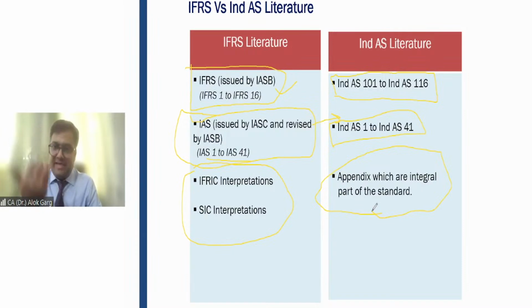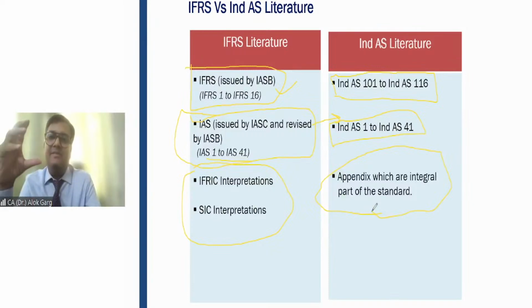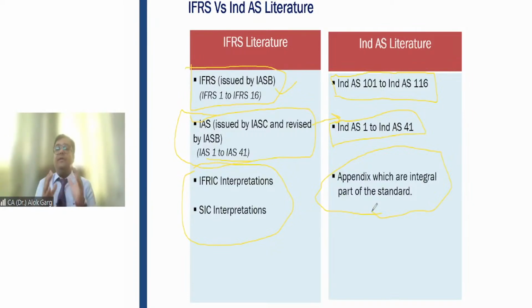So when you open the standard, first of all, you will find the standard like Ind AS 16, Property, Plant and Equipment. Then you will find the alphabetical appendix like Appendix A. So what are those appendices? In the appendix, we have inserted IFRIC interpretations and SIC interpretations, in the form of appendices. Is that clear, friends? So that you will get the entire material at one place relating to the particular topic.